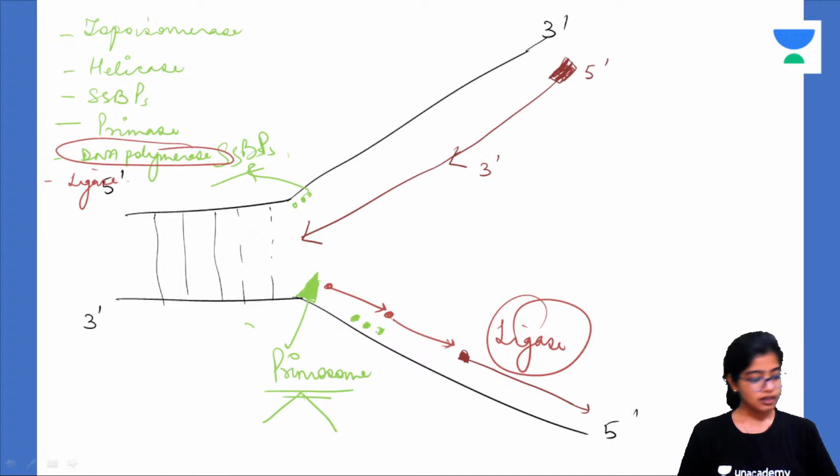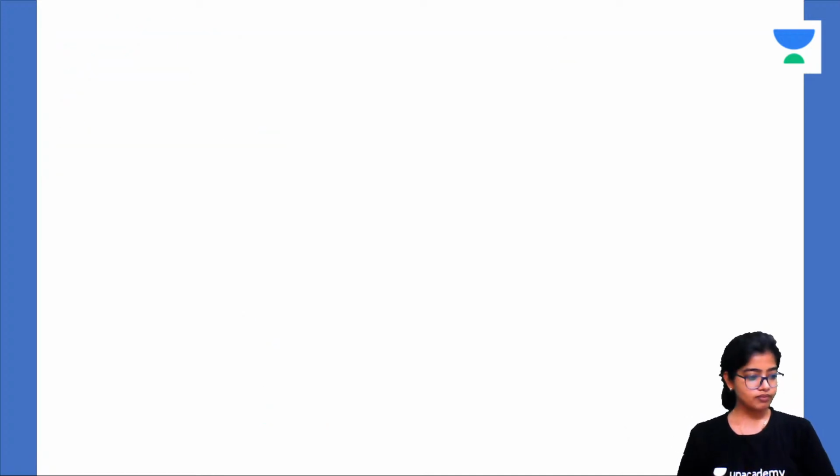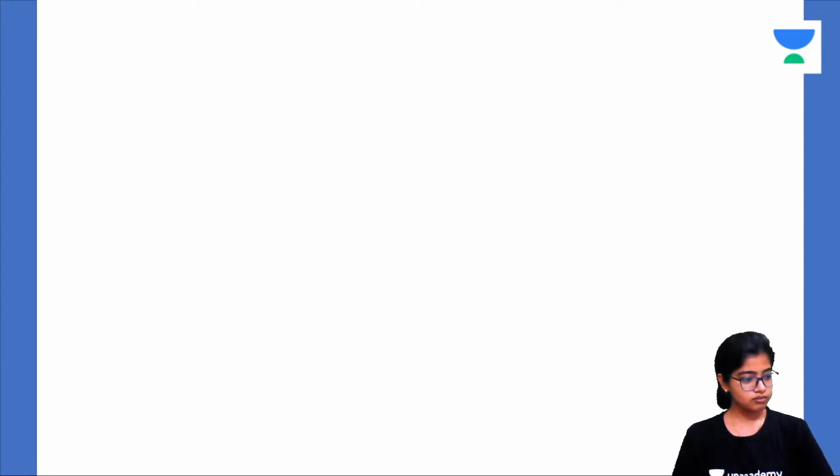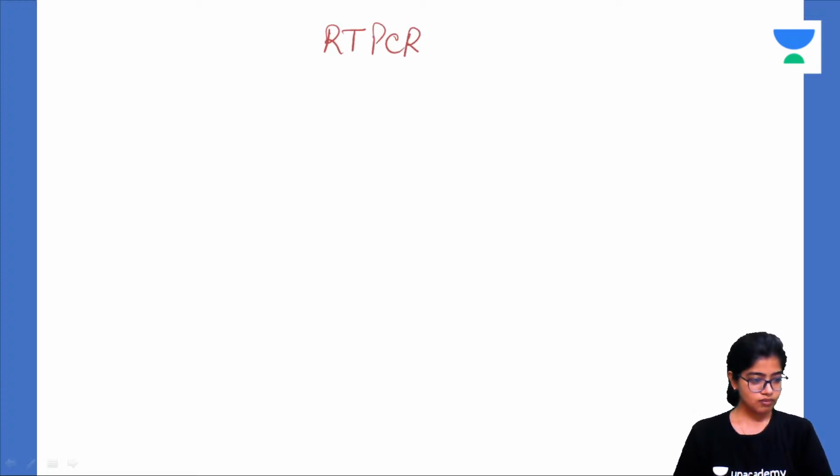Now we'll start our discussion, that is RT-PCR. Now, first of all, the full form.